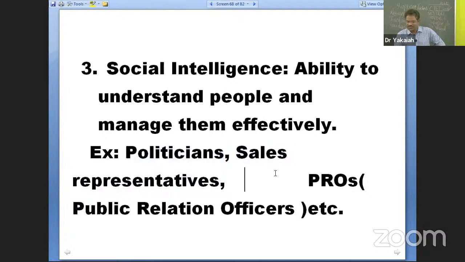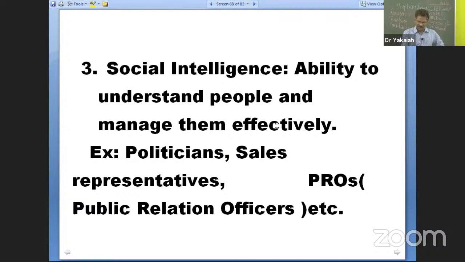The first talk, normally a homemaker says, we don't require your products, we have it already at home. That's fine, madam. You need not purchase, but have a glance. See this new model. If you like it, a 1+1 offer is there, a 1+2 offer is there. Irresistible offers, and then gone. So that is social intelligence: how to manage the people, how to get along with the people, how to convince the people. PROs, public relations officers, both government and private, use their social intelligence to manage the affairs effectively.